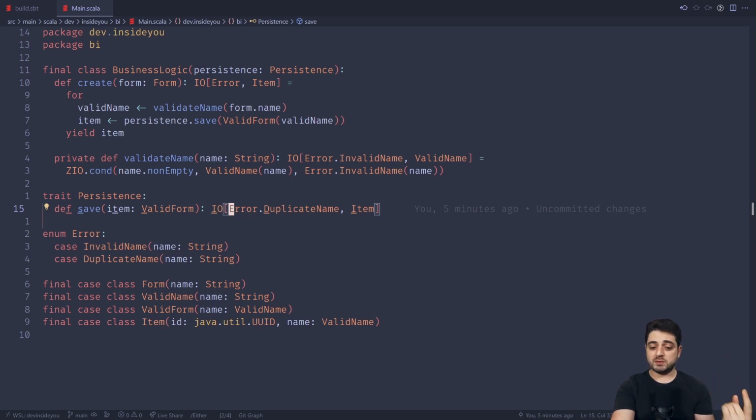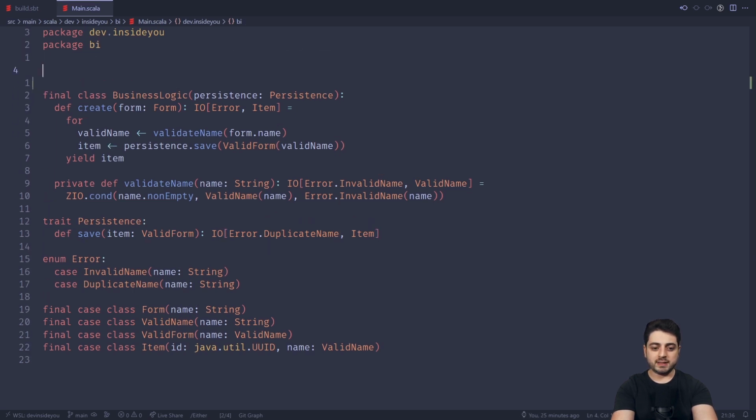But if you propagate it to the top, you kind of need to create an anonymous union between these types and the throwable, right? And so in Scala 2, you'll probably end up having some nice looking type alias, something like ThrowableOr, which is just going to be a type alias for Either. And in Scala 2, you can't have top level definitions, so you're going to put this in some companion object, okay?